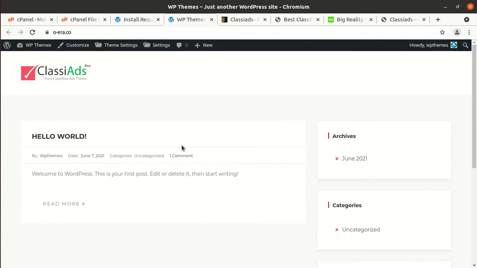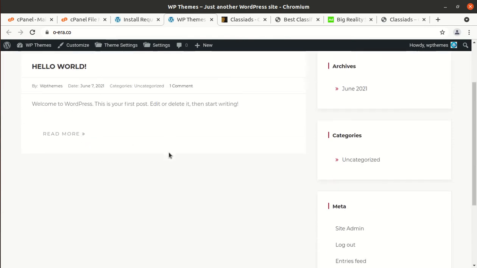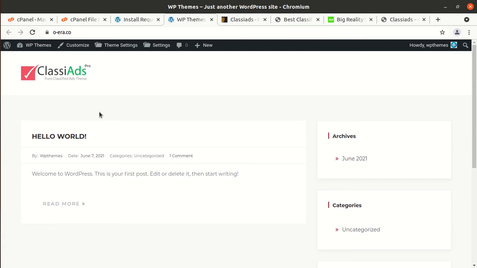This is the basic look of the Classy Ads WordPress theme, and it is a core look. It is a look without any demo content, without any data. The theme has been installed and all the plugins have been installed. Now you can start building your website from scratch from here, since plugins and themes are available for functionalities, and you can design your website as you need.